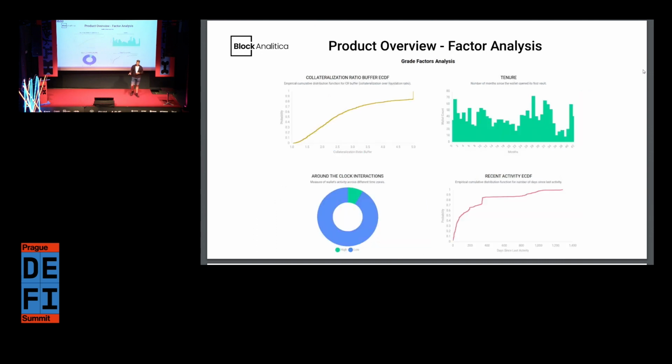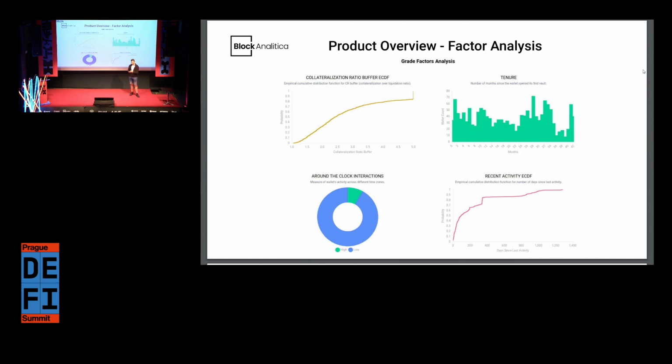Then we have the factor analysis, and this is not the typical factor analysis that is used in statistics, but factors here are signals or features in machine learning lingo. And there are various intuitive explanations for how this can be useful. Number one is the collateralization buffer, which I already mentioned. Then we have the tenure, because intuitively, the longer somebody has been using Maker, the less likely they are to be liquidated during a market shock.